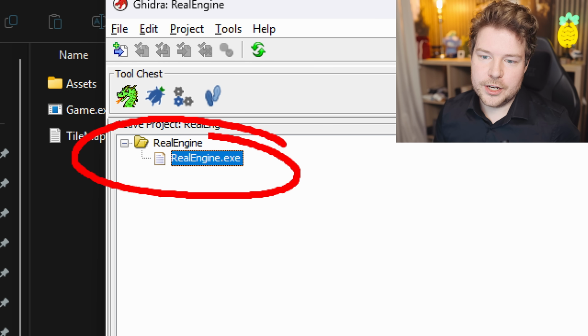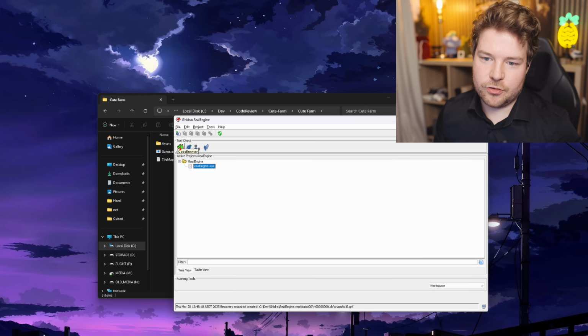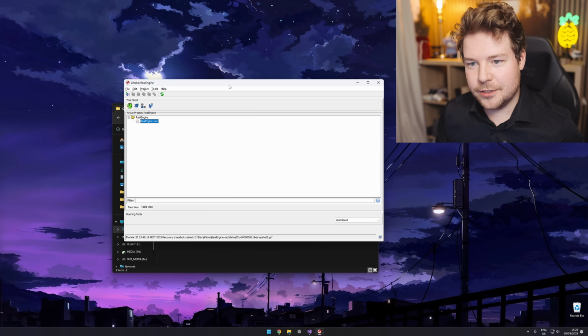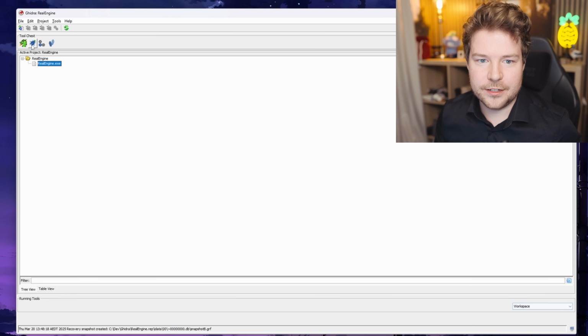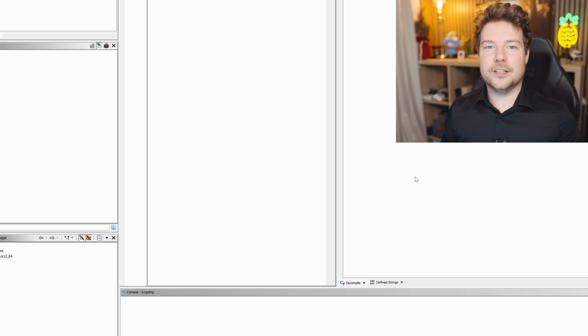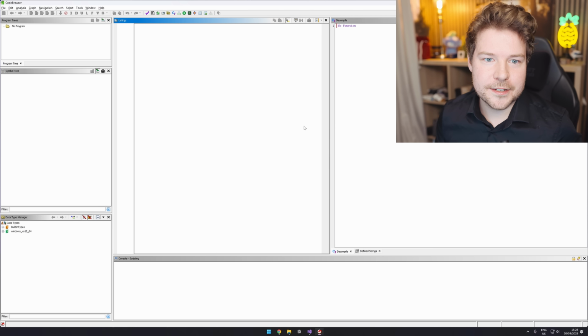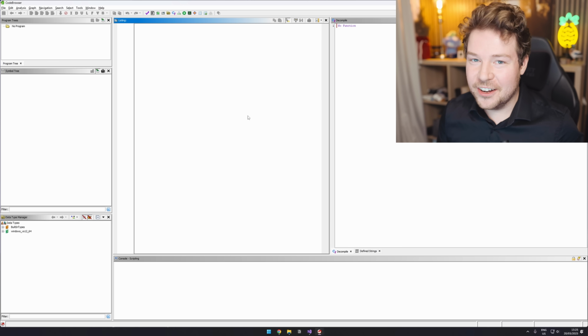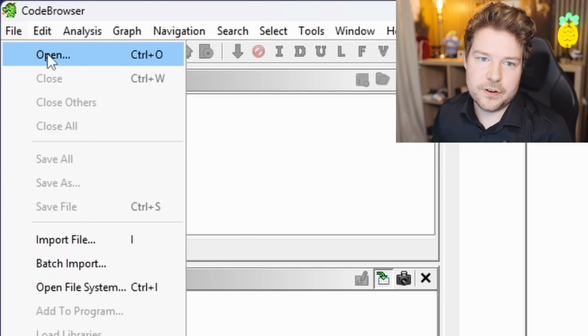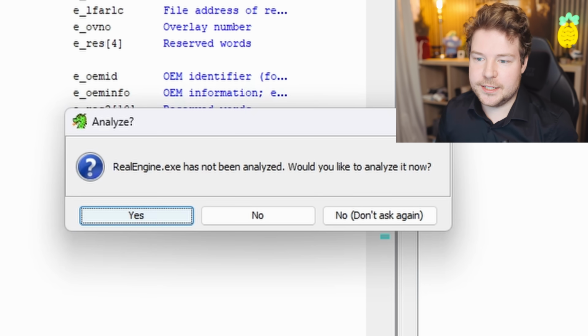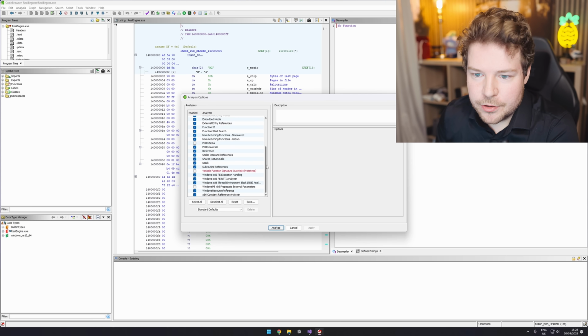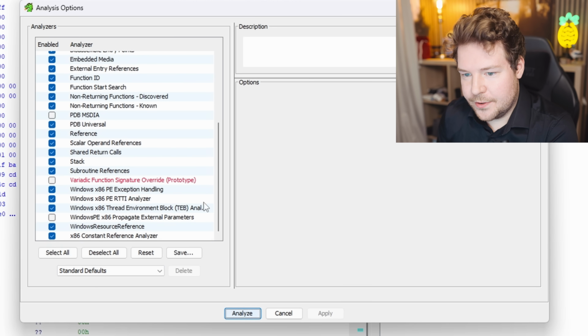Here we go, realengine.exe. So I'm just gonna click on this dragon and we're gonna watch the cool animation that plays when we click on that dragon. Oh, look at that. And then what we see here is a program that I have very little experience with. Now I have used other reverse engineering decompilers in the past, mainly IDA. In fact, I'm pretty sure only IDA, and that was like 10 years ago. So anyway, if I go file open, I can pick my real engine exe. Let's analyze it. And we'll go through and everything's basically checked here except for the prototype things.